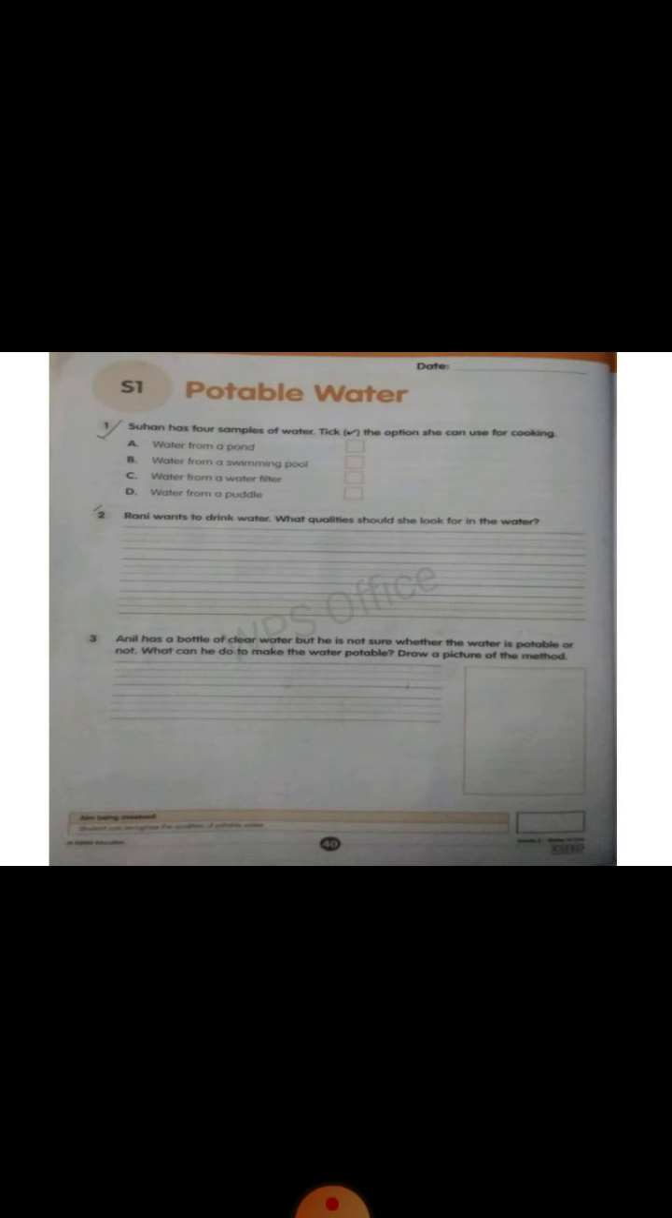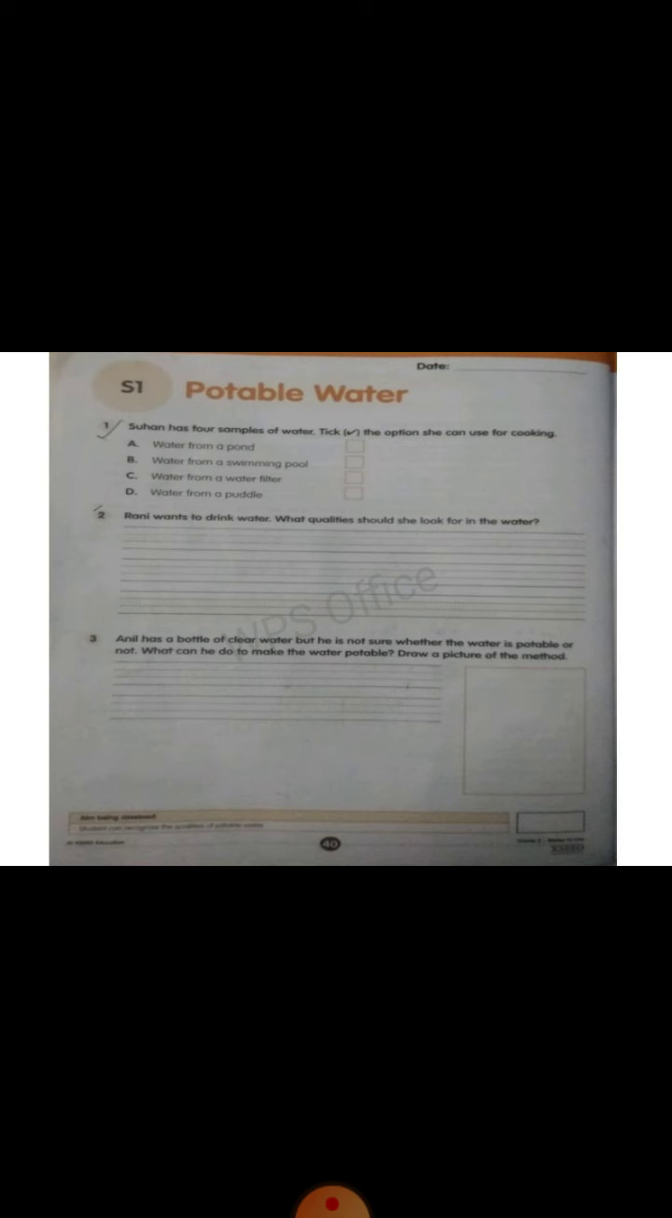Now come to your content book worksheet. The first question: Suhan has 4 samples of water. Tick the option she can use for drinking. The first is water from a pond. Second, water from a swimming pool. C, water from a water filter. And D, water from a puddle. So from these 4 samples, which will be the correct one? This is the C part, water from a water filter.